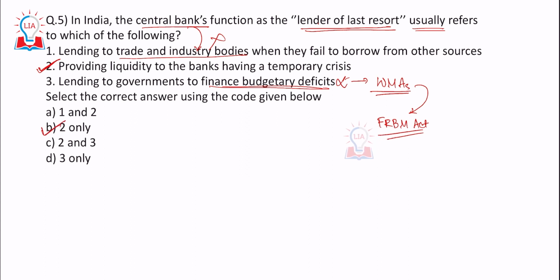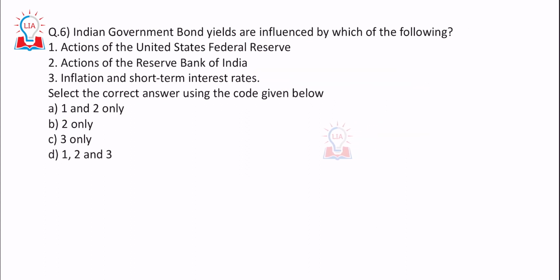Okay, that is B. Next, Indian government bond yields. Indian government bond yields are influenced by which of the following? So, actions of the US Federal Reserve, does it affect? Let's see if it actually affects.